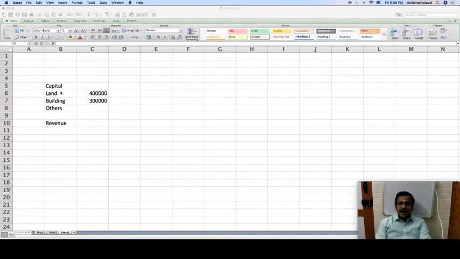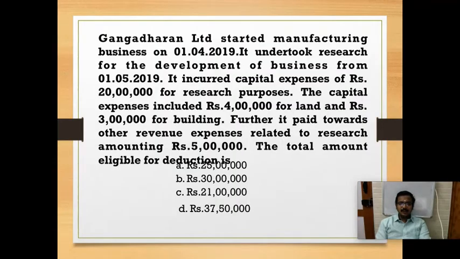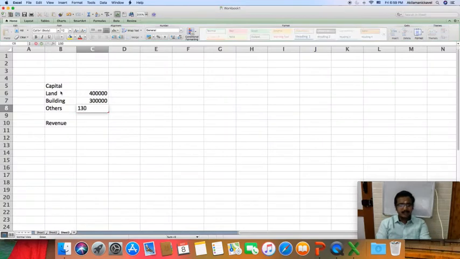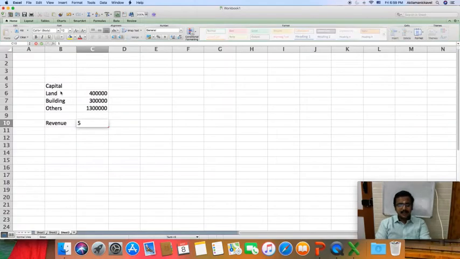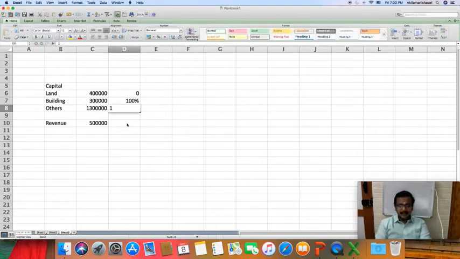In other assets my total investment is 20 lakhs, in which 4 lakh is for land and 3 lakh is for building. So the balance 13 lakh is on other capital asset. And revenue expenses I have incurred 5 lakhs. Land has 0 deduction, building 100% deduction, other capital asset 150% deduction, and revenue expenses 150% deduction.